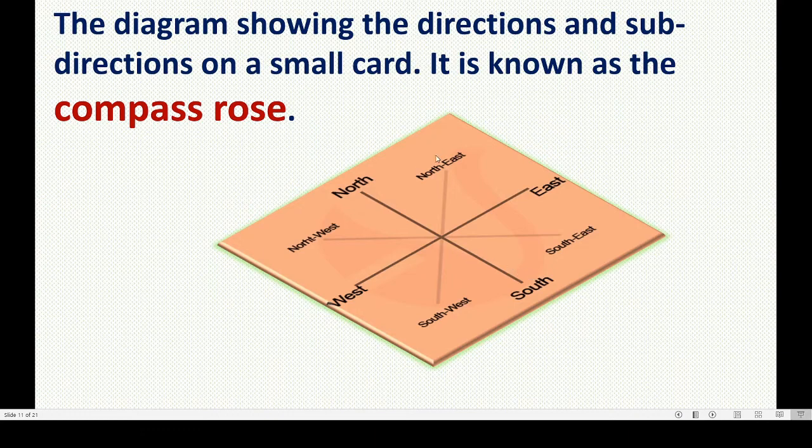Okay, take one card or a hardboard or a paper. Then draw this plus sign. Up you will write north, down you will write south, and to the right east, and to the left west you have to write. Then again you can put here cross, correct? And you know, between these two northeast, between these two northwest, right? Okay, like this you do, and you can play with any map by using this.